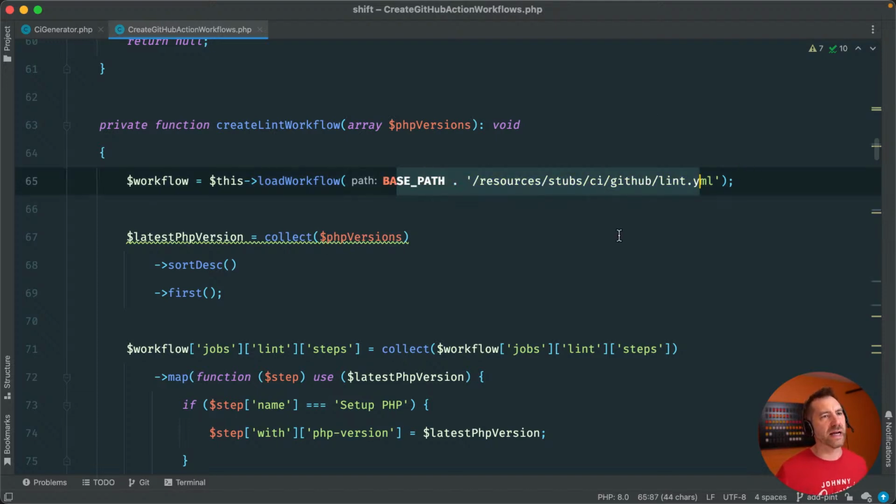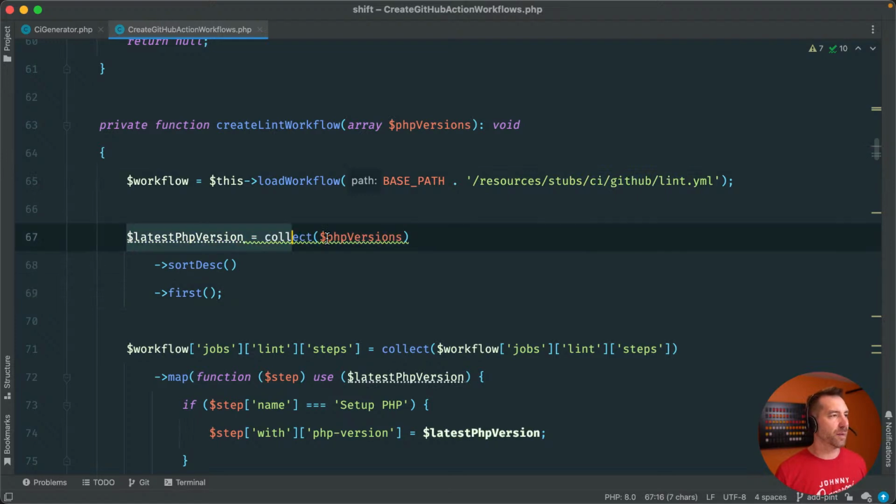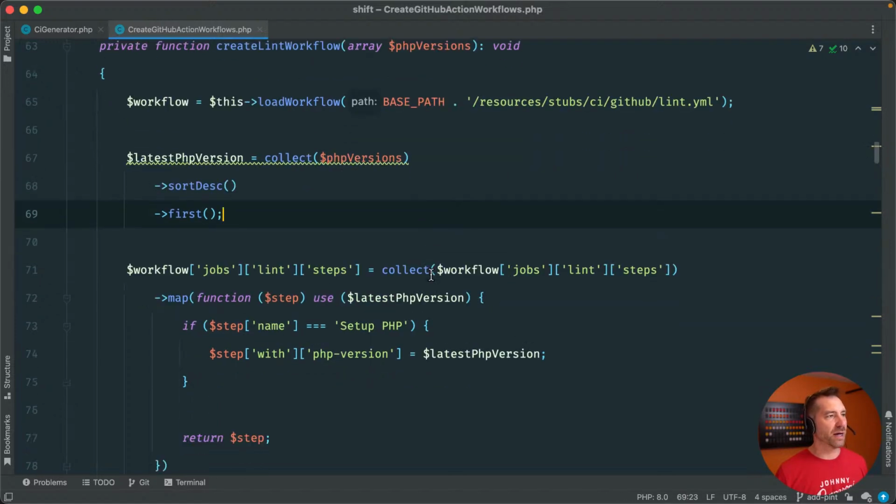So what this does is it has a workflow file. It's just a stub, and then I go in and tweak that stub based on the different things you have. For example, if you have a bunch of PHP versions, then it's going to pull your latest version, and that's what it's going to check against for lint, because theoretically, if you can run against the latest version, that should be the one you care about, so to speak.